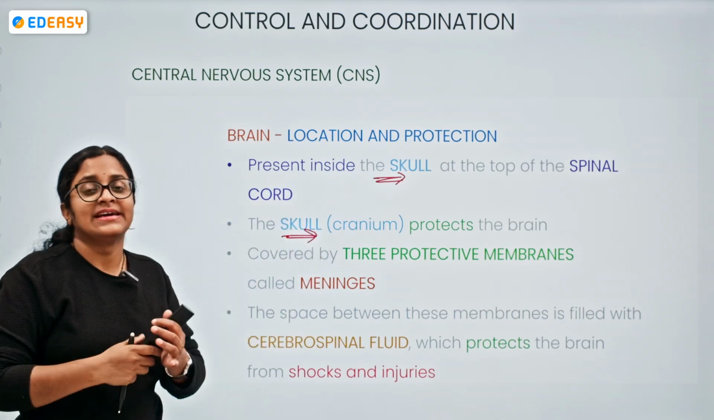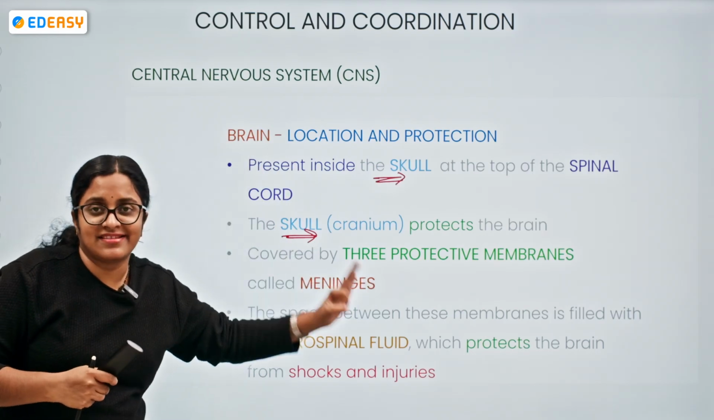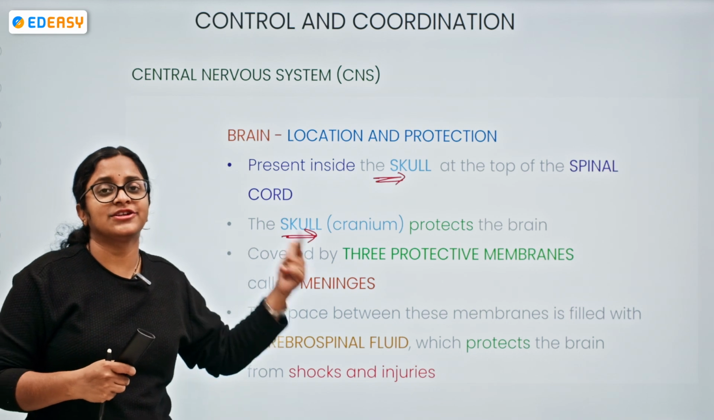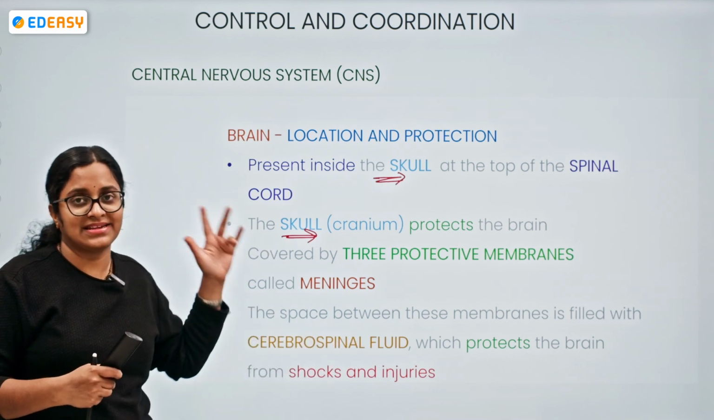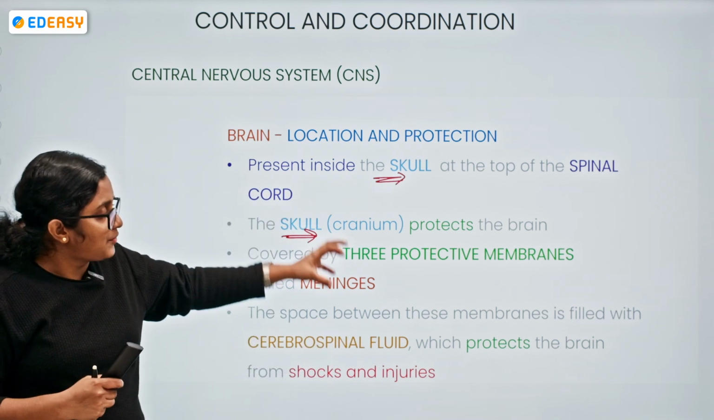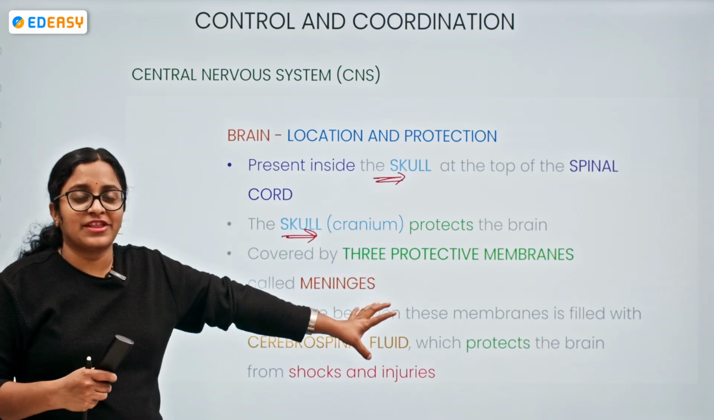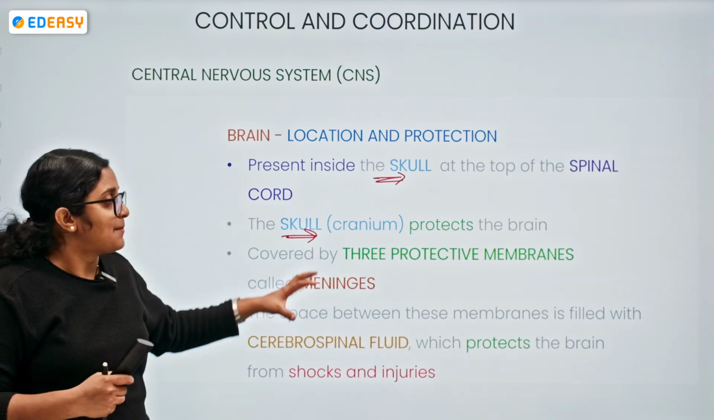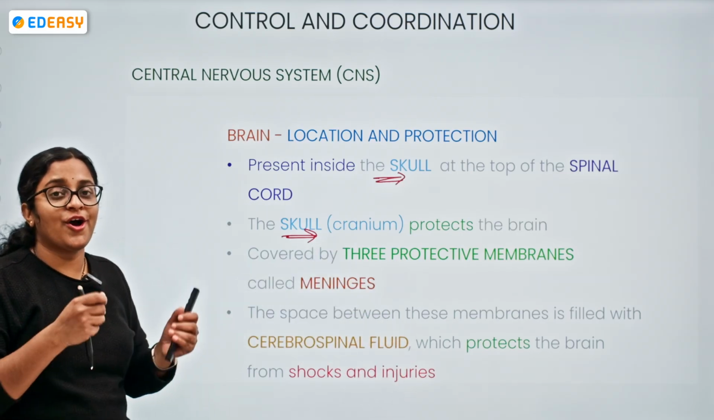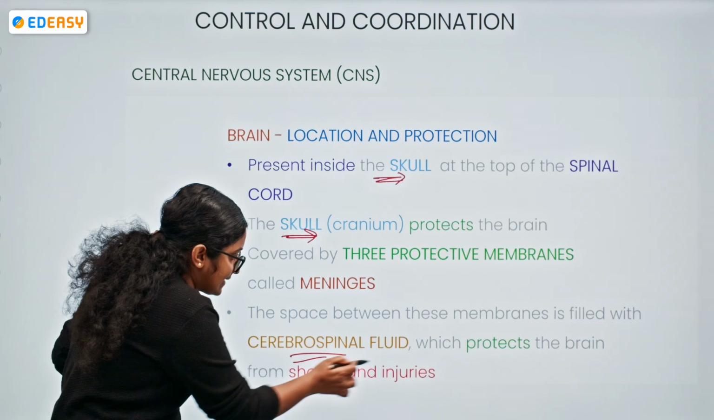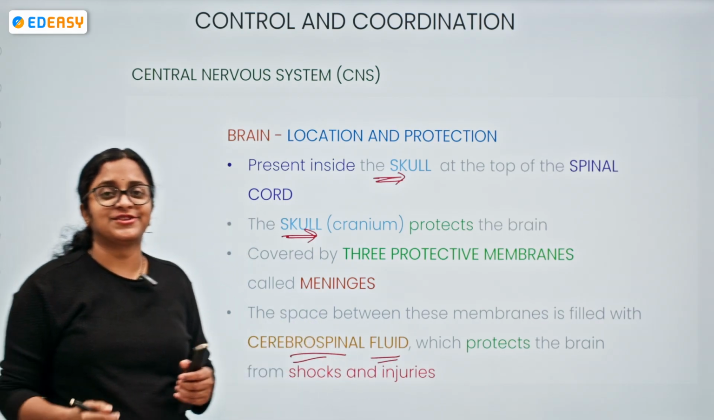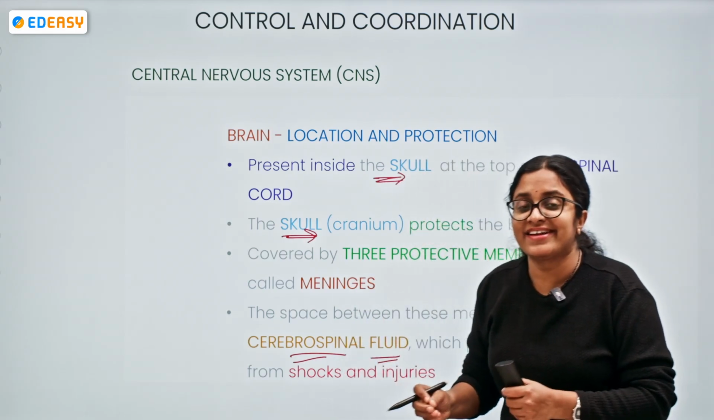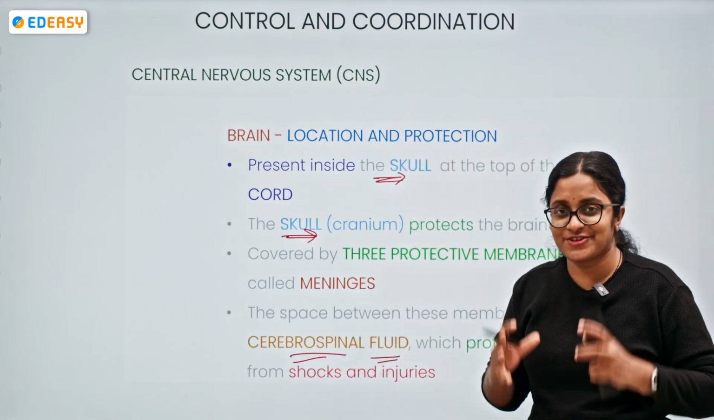Apart from this, the brain is also protected by three protective membranes called meninges: the pia mater, the dura mater, and the arachnoid mater. One more speciality of the brain is not only these meninges; there is one more fluid present between these membranes, called cerebrospinal fluid. What is it doing? The cerebrospinal fluid protects the brain from shocks and injuries.